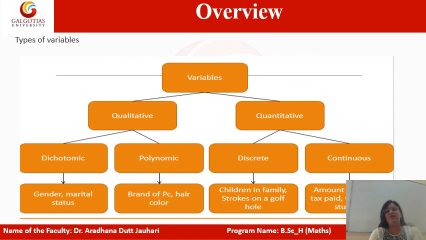Now, we have already studied in previous lectures what variables are and what constants are. A variable varies its value. The variables can be classified in two ways: first is qualitative and another is quantitative. Qualitative variables can be classified as dichotomic and polynomial, and quantitative as discrete and continuous. The examples are already given, and in the previous lecture I have already explained in detail.